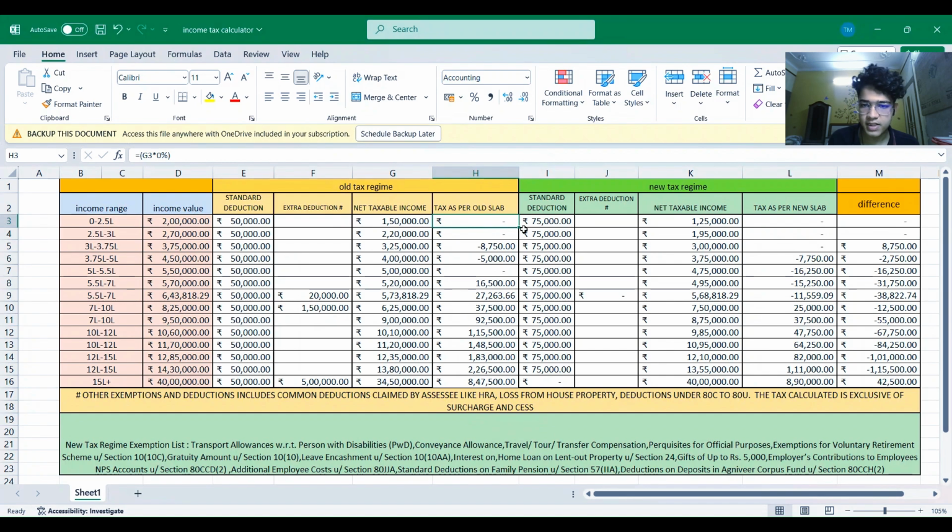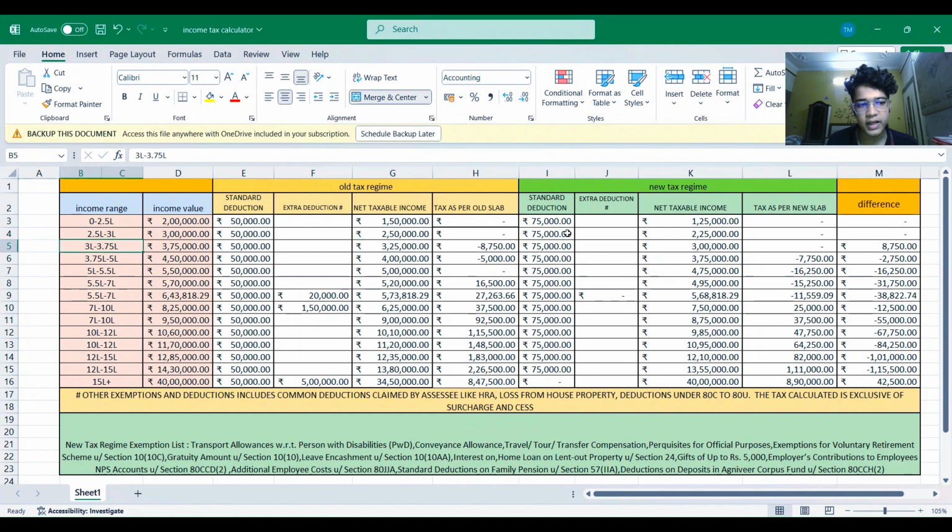Same is for the new tax regime, where the standard deduction is 75,000 and the tax payable is zero. So the difference is also zero. Let's suppose now the income range is between 2.5 lakhs to 3 lakhs. Let's suppose the income value is 3 lakhs. The standard deduction is zero. There is no extra deduction. The net taxable income will be 2.5 lakhs. So the tax again will be zero, same as per the new tax regime. That means both regimes can be opted.